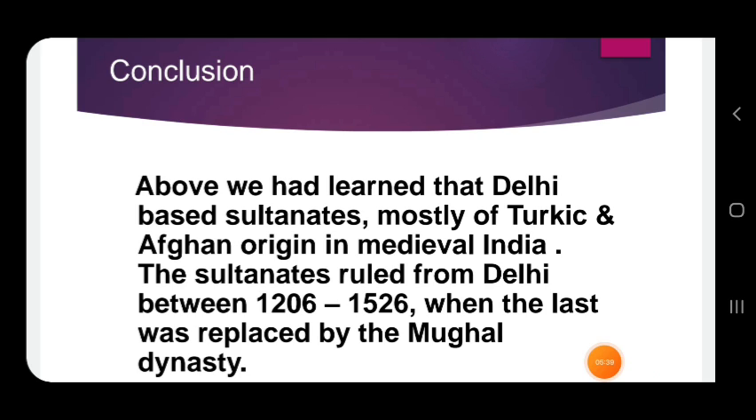Then comes the last part. Above we have learned about the Delhi-based sultanates, mostly of Turkic and Afghan origin, in medieval India. The sultanate ruled from Delhi between 1206 and 1526, when the last was replaced by the Mughal dynasty. Then the next chapter is related to the Mughal Empire, the Mughal dynasty.